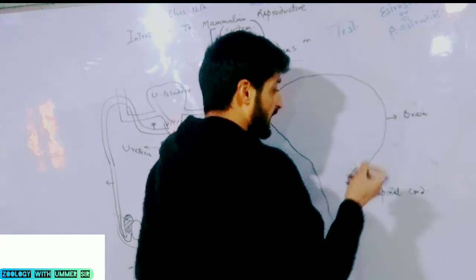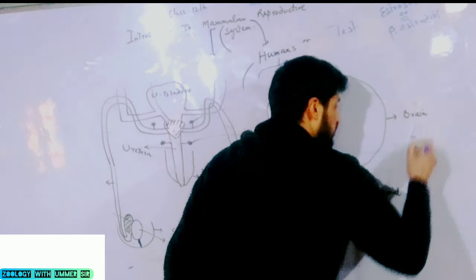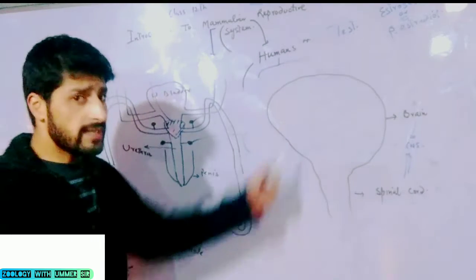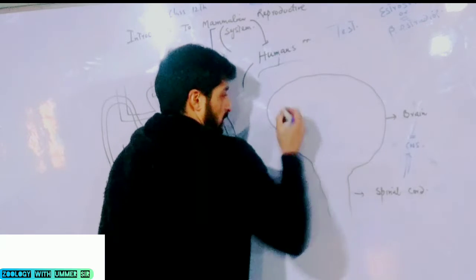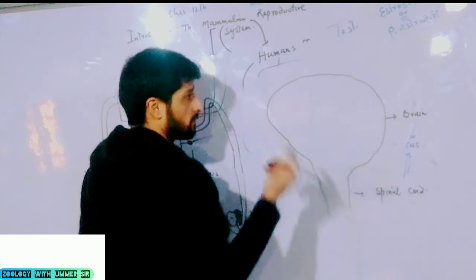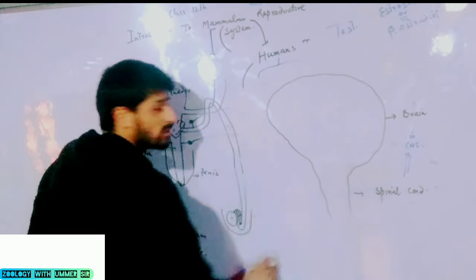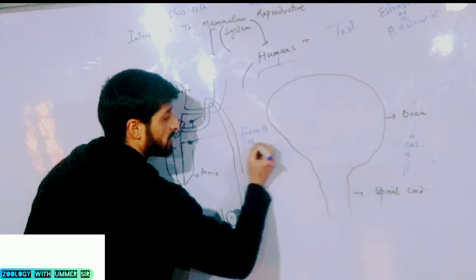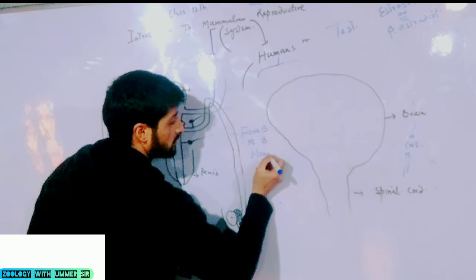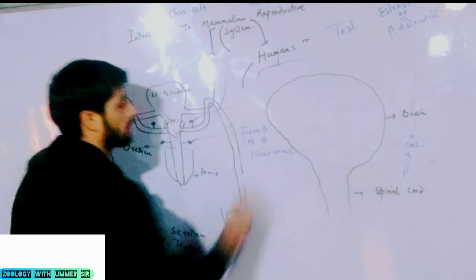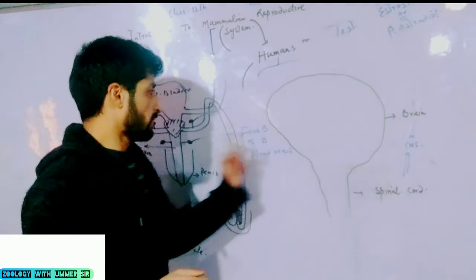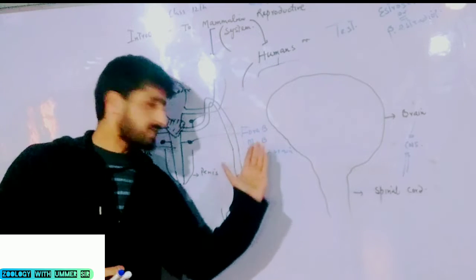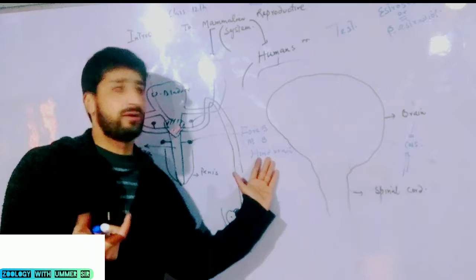Both are collectively known as central nervous system. Your brain is divided into several parts. You have heard from class 9th onwards, and in 11th you have studied forebrain, midbrain and hindbrain. Forebrain, prosencephalon; midbrain, mesencephalon; hindbrain, rhombencephalon.